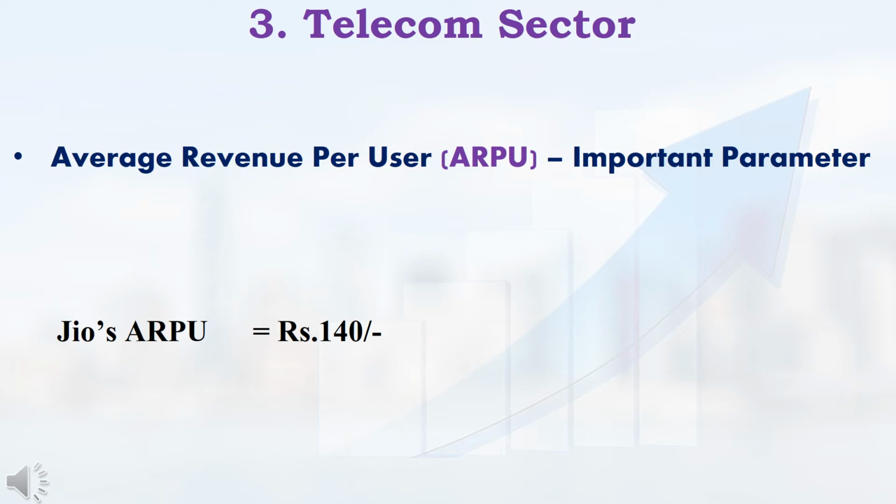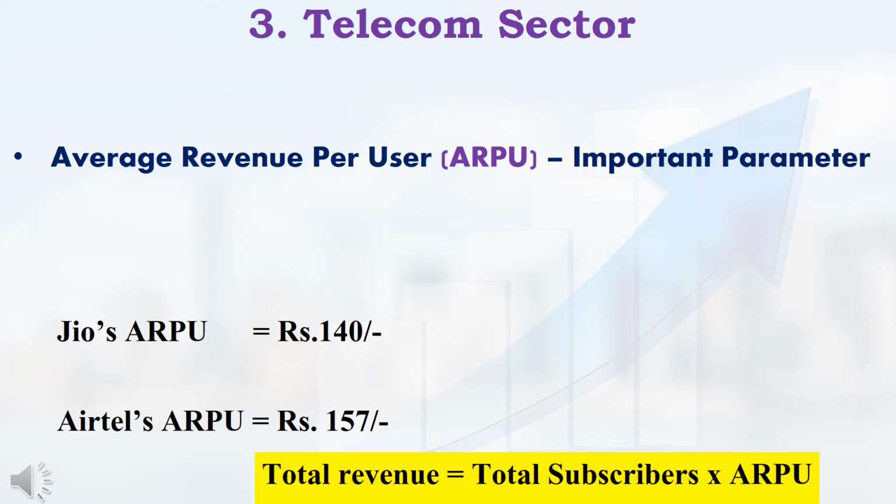In the telecom industry, we have to give more importance to the parameter ARPU, that is, average revenue per user. For example, recently Jio announced that their ARPU was 140 rupees. That means Jio earns 140 rupees monthly, on average, from one user. That is the meaning of it.